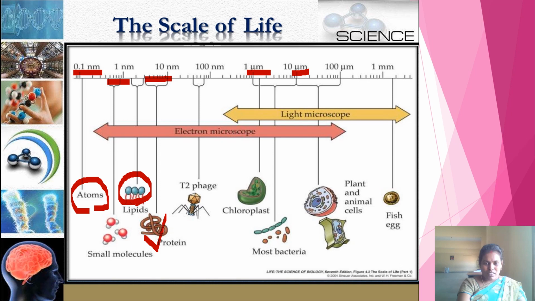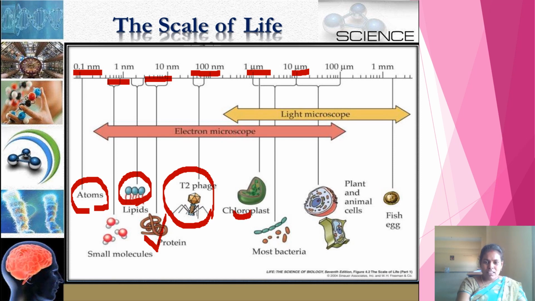And next, if you see this picture, this is T2 phage. You have seen this structure in your lower classes. It is called bacteriophage. It is one virus which attacks the bacterium to carry out its life processes and also to reproduce. Bacteriophage is in the range of 50 to 100 nanometers.